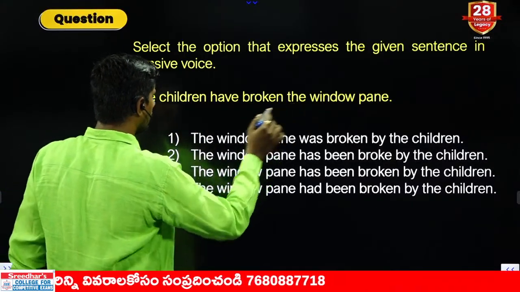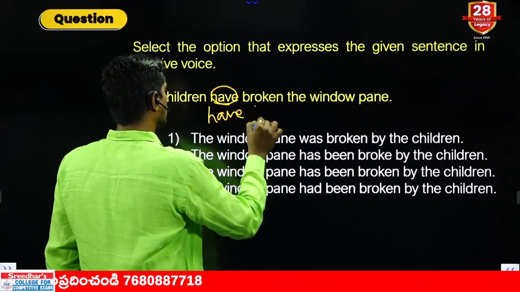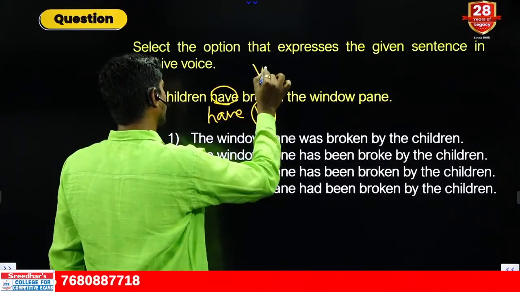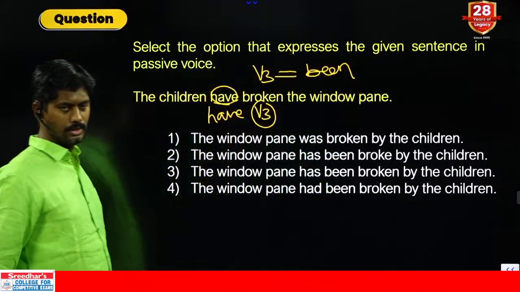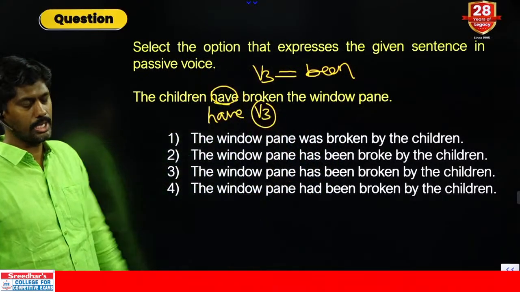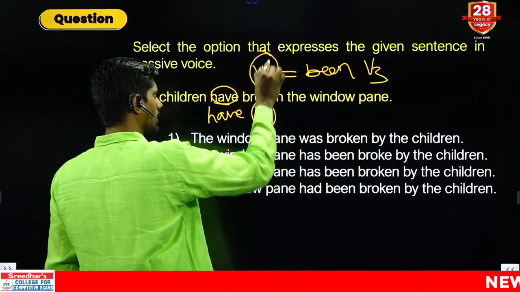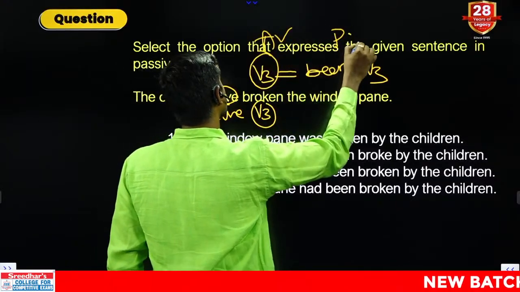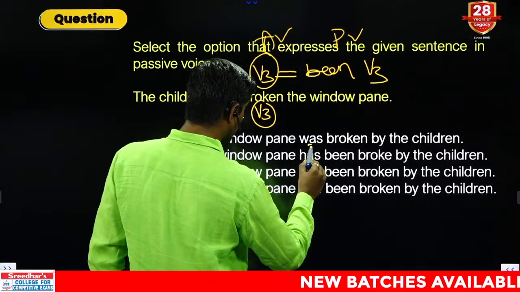The children have broken the window pane. Have is a V3. According to active passive voice, whenever V3 is there, you need to simply take been V3. Always remember, in the question, if V3 is there in active voice, in the passive voice, been V3. That is a shortcut.